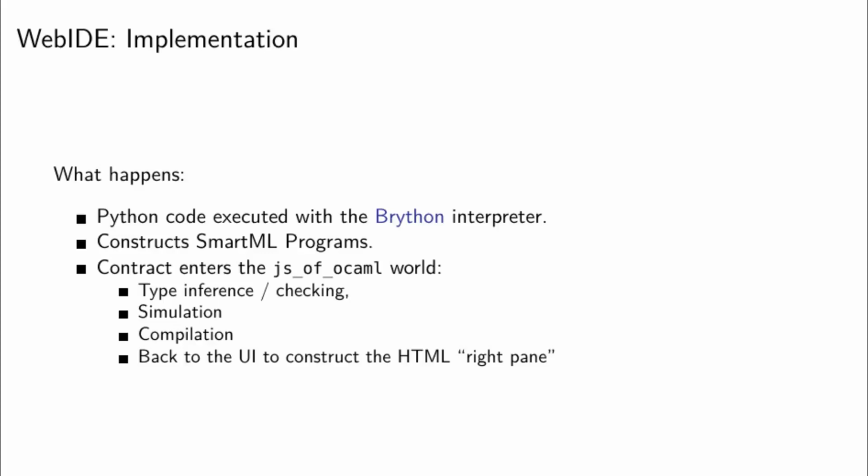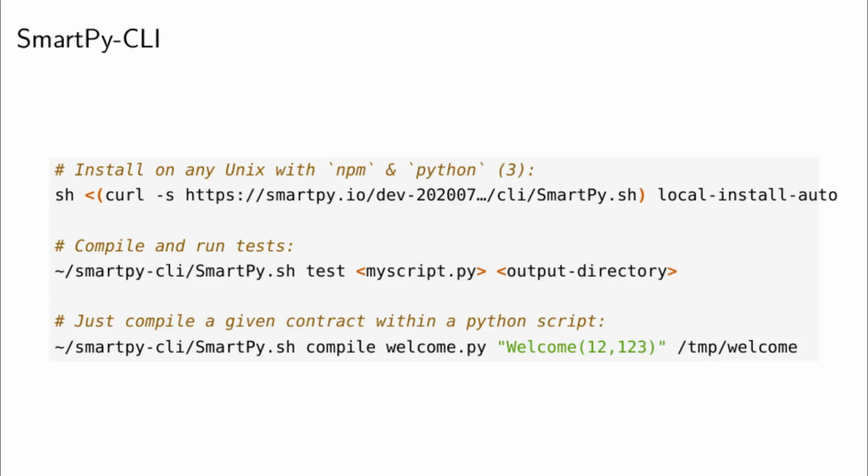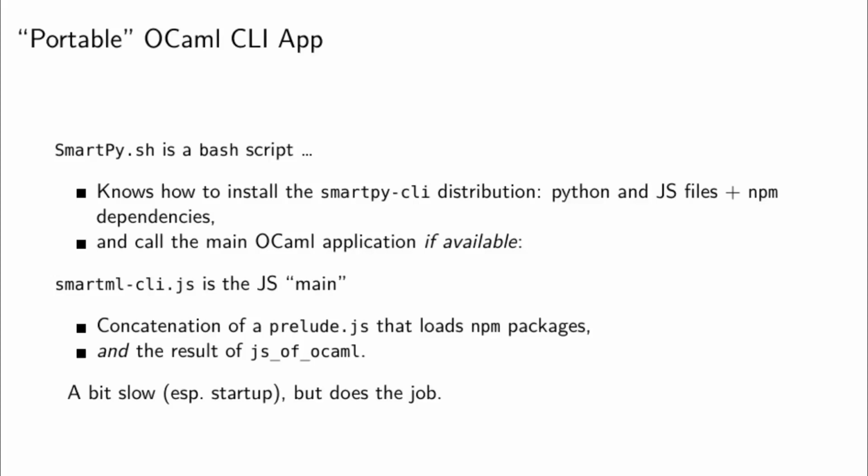So, as we also saw in the demo, there is a command line interface to SmartPy. The point of it is to be extremely portable, so it uses Node.js and NPM, and that way it allows anyone using Emacs, Vim, or any editor to edit SmartPy scripts, test them and compile them. So how do we make a portable OCaml command line application with JavaScript?